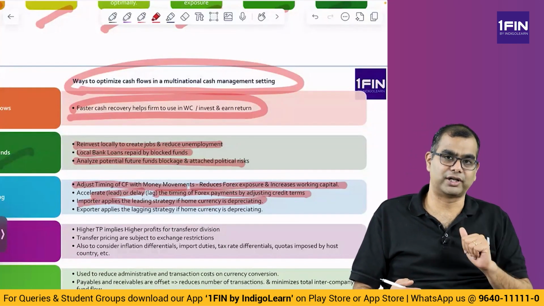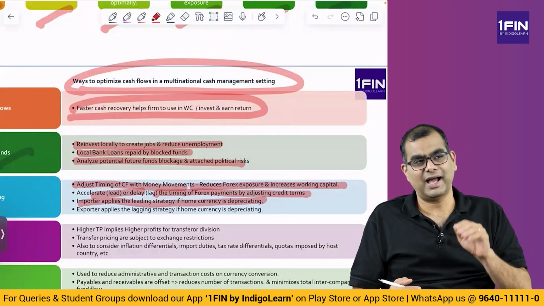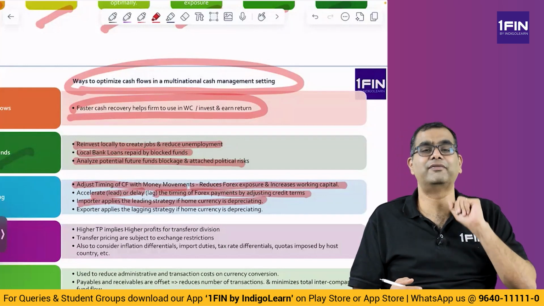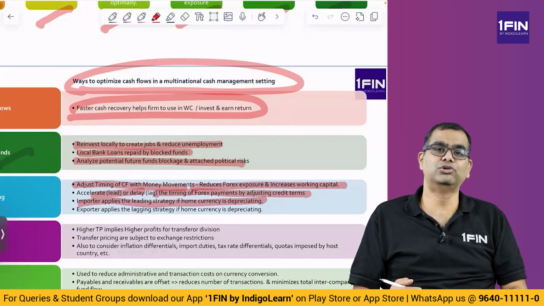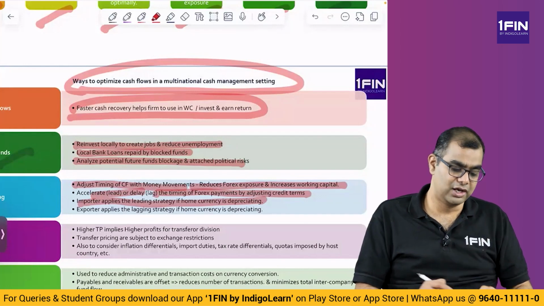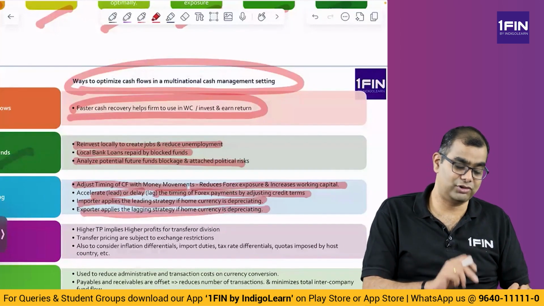Let us say I am an exporter, say Infosys in India, and my currency is depreciating. I will say to the US company, please pay me late, because I will get better value in terms of rupees when my currency is depreciating against the dollar. So an exporter applies a lagging strategy if the home currency is depreciating. This you have to remember.